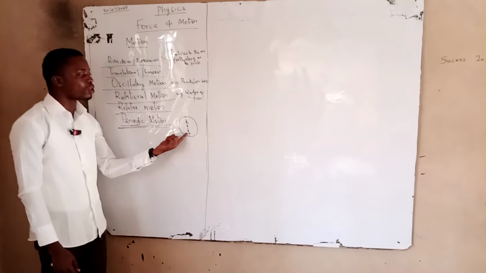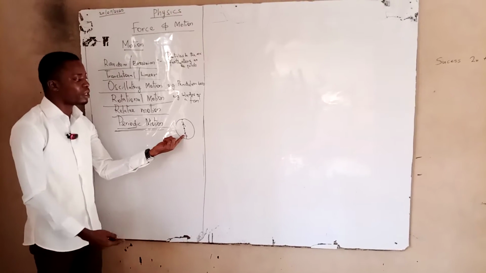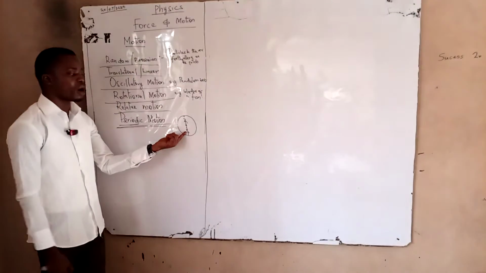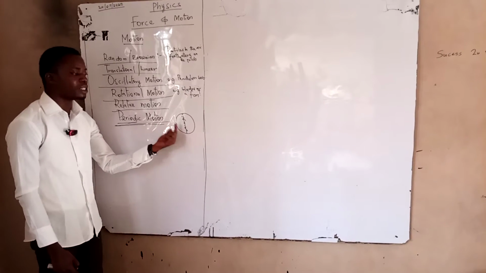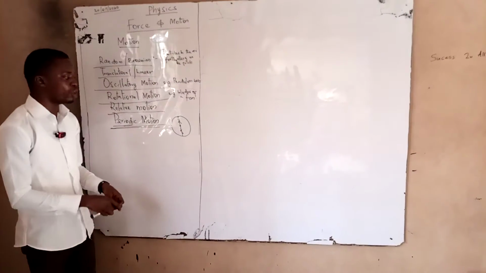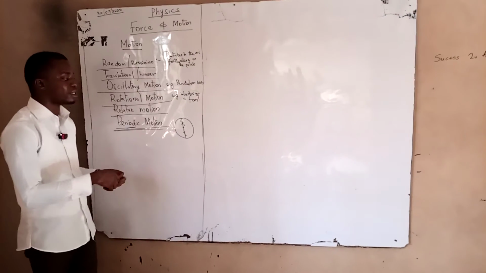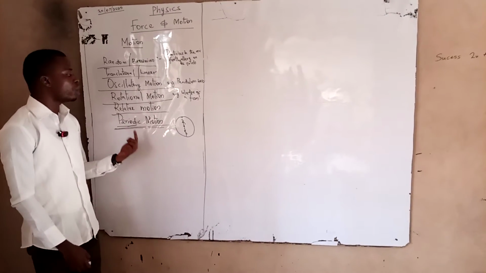We can have it give us 6 p.m. in the evening, and after an interval of 12 hours, the hands of the clock will read exactly like this, and it could mean 6 a.m. in the morning. Such a motion of an object that is time dependent is also called periodic motion.